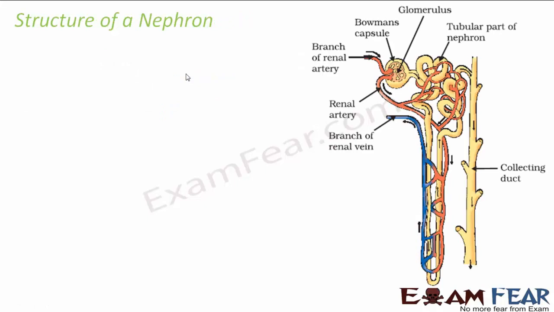I'm sure you might be wondering that if nephrons are the units of kidneys, it looks so complicated, and there are many such nephrons present inside the kidneys. I know that sounds weird, but that is the fact. That is how it is. So let us quickly look at the structure of a nephron.